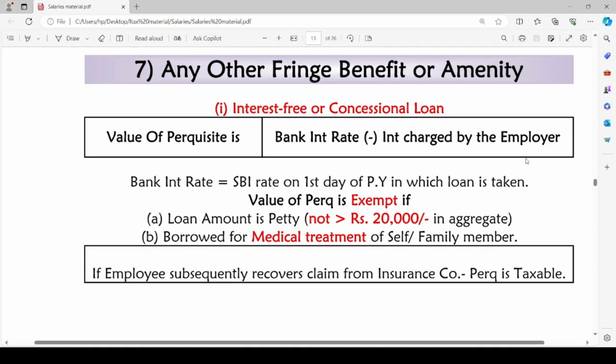So, for interest-free or concessional loan, the value of perquisite will be bank interest rate, that is the SBI rate on first day of previous year in which the loan is taken, minus the interest charged by the employer. If the loan amount is petty, not exceeding rupees 20,000 in aggregate, then it is exempt. And if it is borrowed for medical treatment of self or family member of the employee, then it will be exempt.